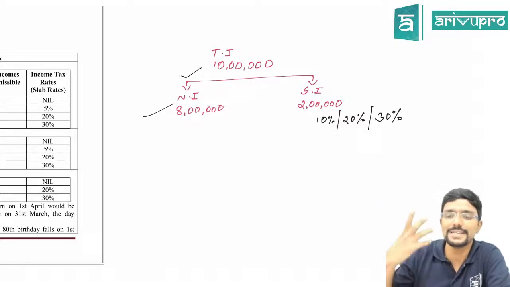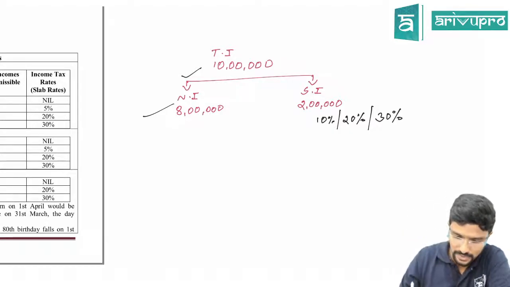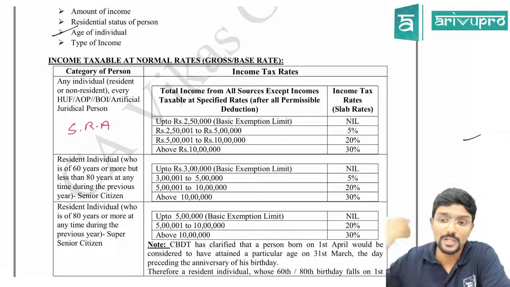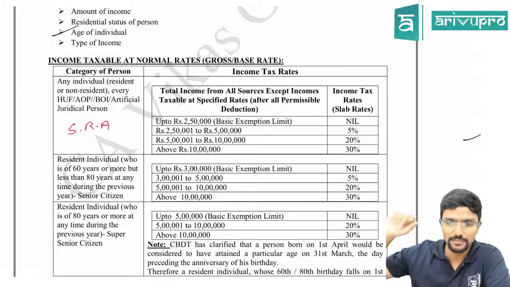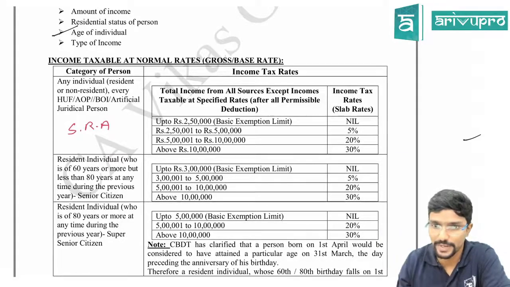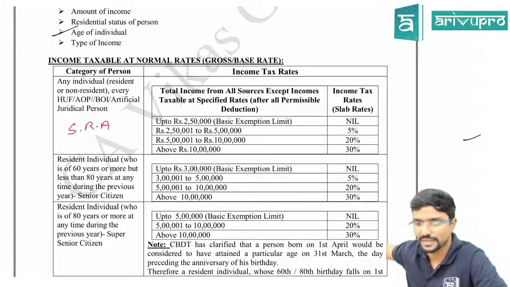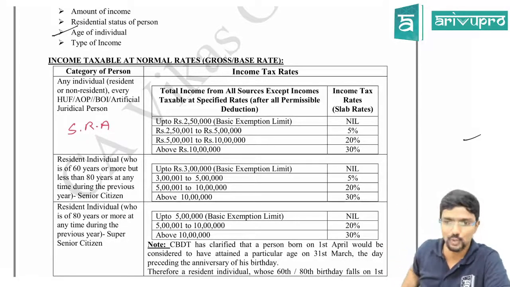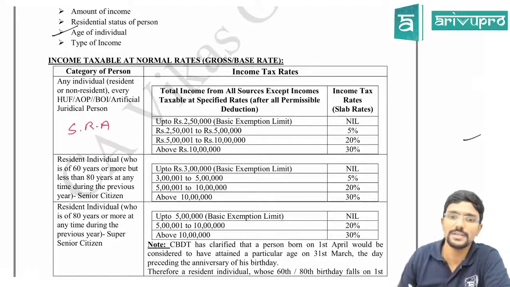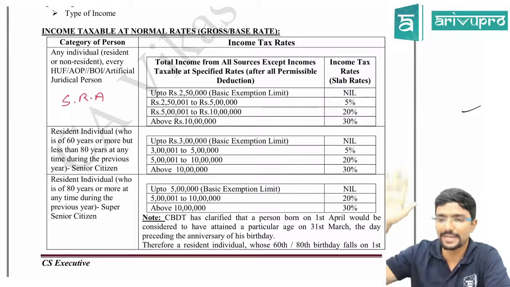So now, what is the tax rate applicable for this income? Total income from all sources. I told you there are 5 heads of income. All 5 heads put together it is 10 lakh, except income taxable at special rates. Income taxable at special rates we have to separate, that is 2 lakh. So what is the amount coming to? 8 lakh.